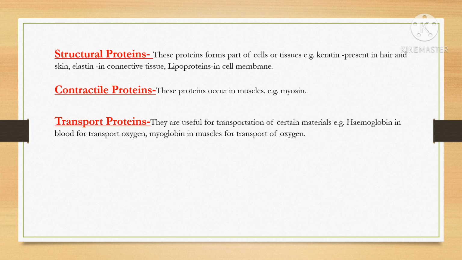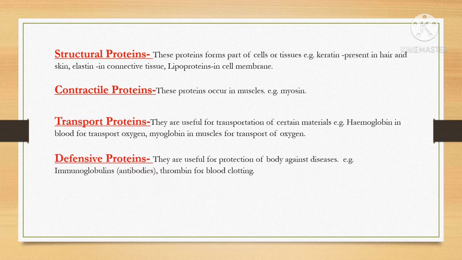Another example is myoglobin in the muscle, for the transport of oxygen to the whole body. Next are the defensive proteins. They are useful for the protection of the body against diseases. Examples are immunoglobulins, which act as antibodies, and thrombin for blood clotting.